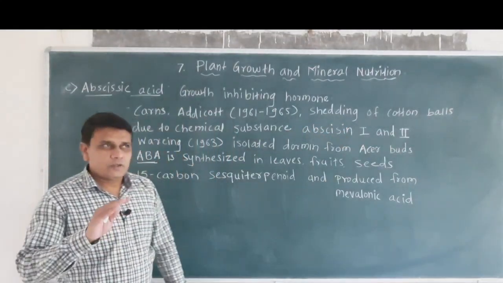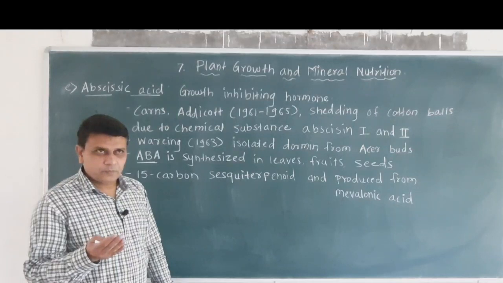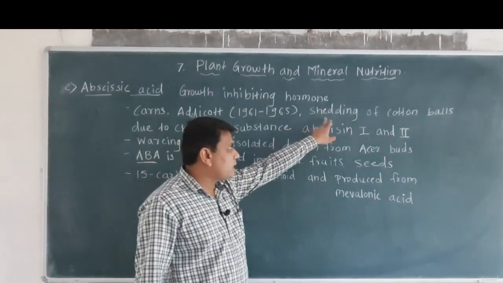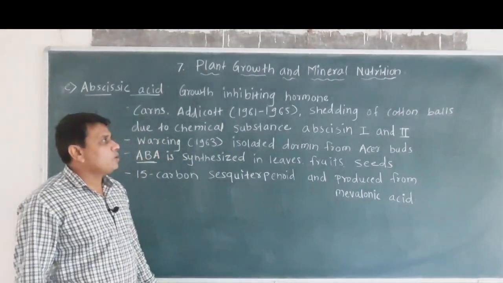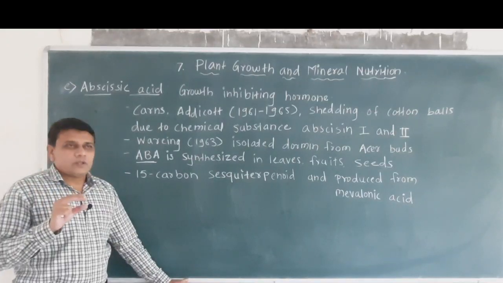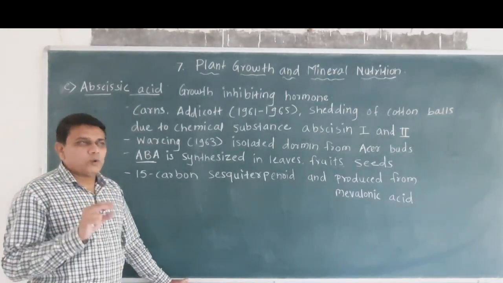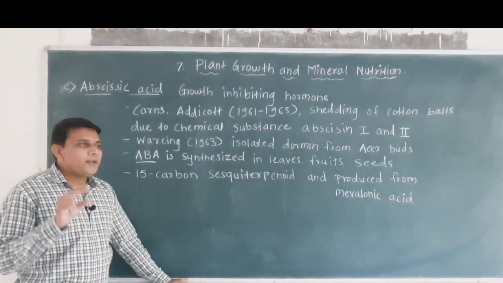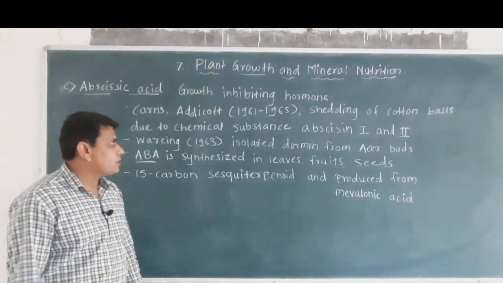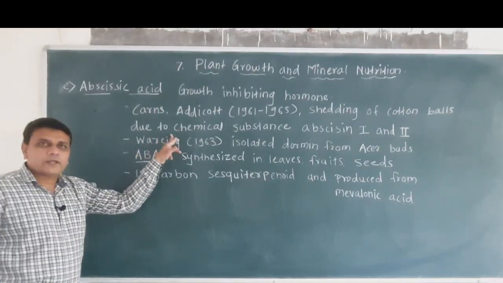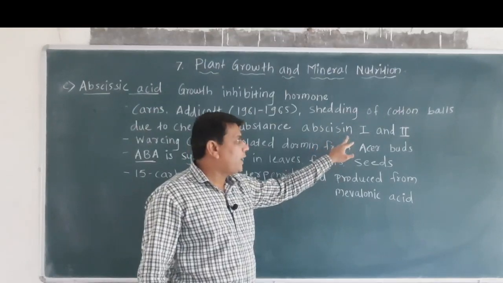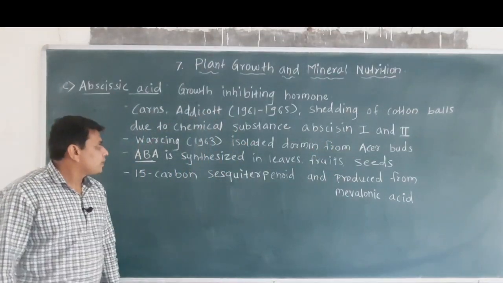That means falling or separation of cotton balls from the plant is called shedding of cotton balls. So during their study they observed the shedding of cotton balls from the plant and came to the conclusion that this shedding occurred due to the chemical substances abscissin first and abscissin second.